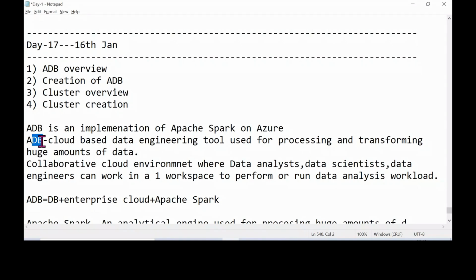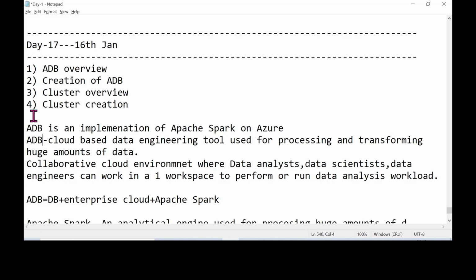If Databricks is integrated with Azure, we call it Azure Databricks. If it is integrated with Amazon Web Services, we call it AWS Databricks. So we have different kinds of Databricks. If you just Google it, one is Azure Databricks, and the other is the Amazon Web Services related Databricks. Since this one is integrated with Azure, we call it ADB.